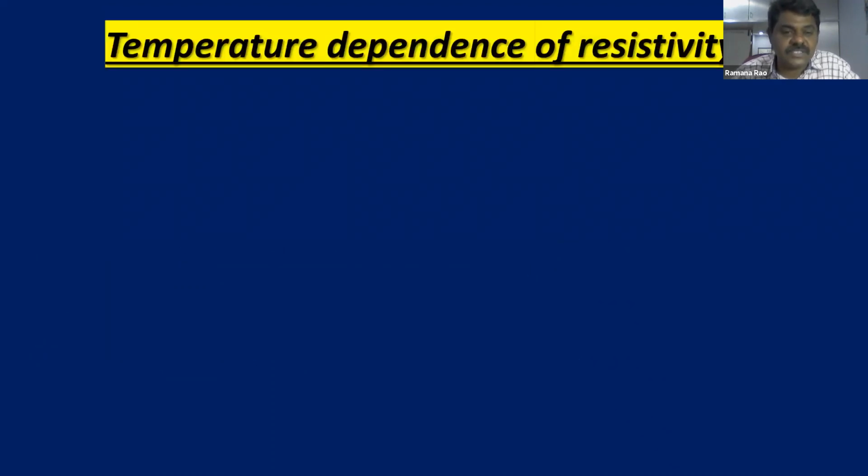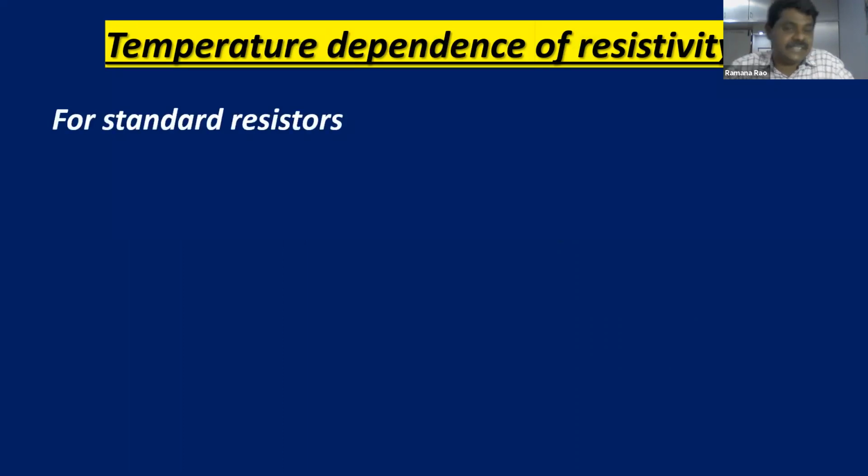Temperature dependence of resistivity, standard resistors. So standard resistors means what? They are going to be used in the manufacturing of laboratory resistors. They are going to be used for the experiments, for various kinds of electrical devices, not electronic devices. Electrical devices like meter bridge, potentiometer. We are going to learn about all these things in coming classes.